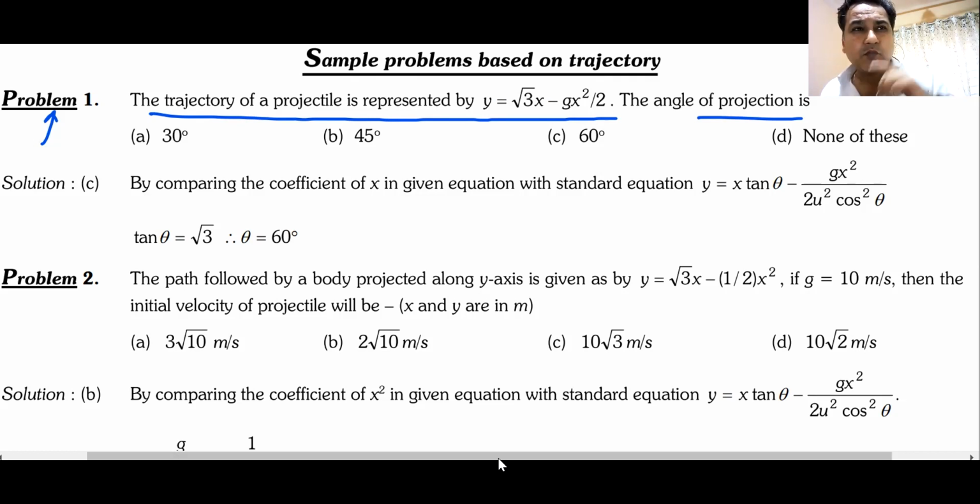What is the answer for this one? y is equal to x tan theta minus g x squared by 2 times ux squared. Whatever comes with x is the value of tan theta. Tan theta is root 3. So what is the value of theta? Theta is the angle of projection, so the angle of projection would be 60 degrees. Do we understand this? Everyone?